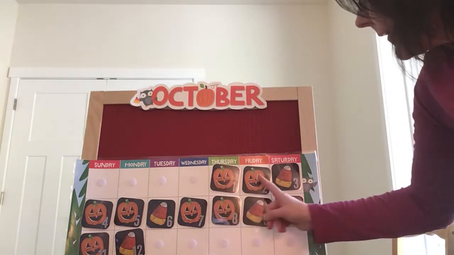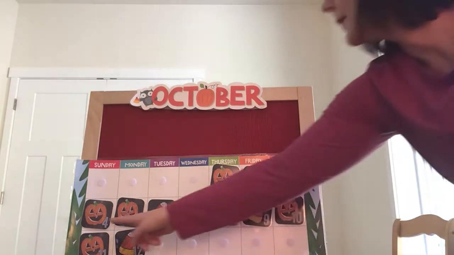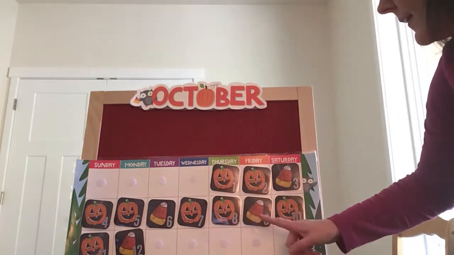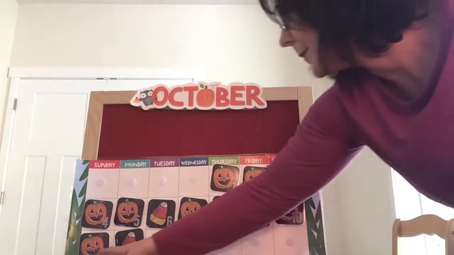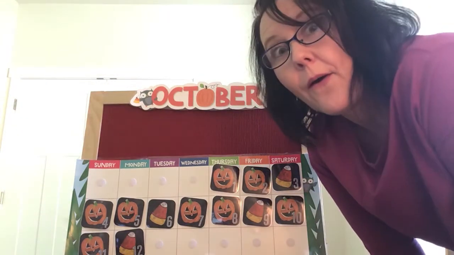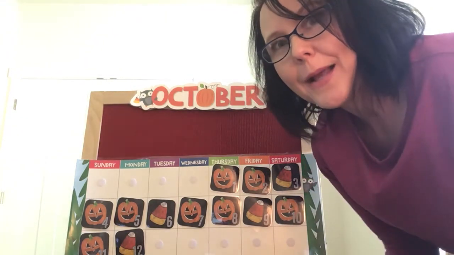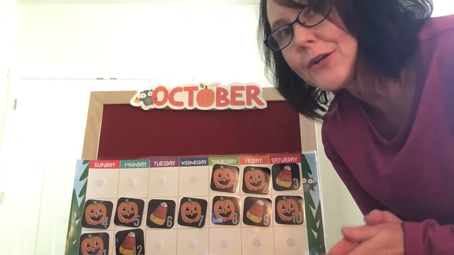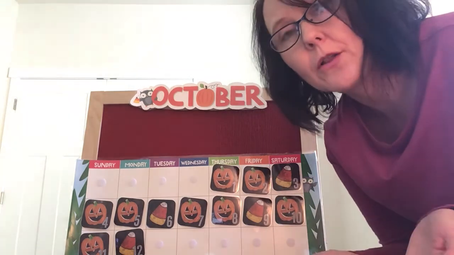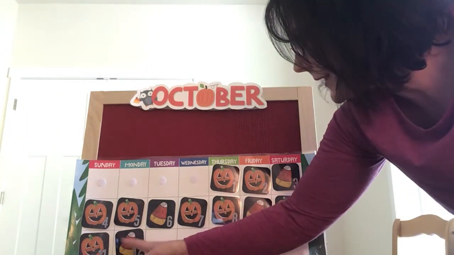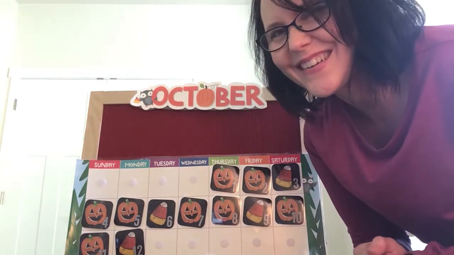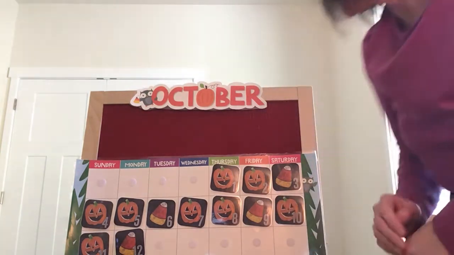It's pumpkin, pumpkin, candy corn. Pumpkin, pumpkin, candy corn. What do you think comes next? I think it might be a pumpkin, because our pattern is pumpkin, pumpkin, candy corn. And then we start all over again. So after candy corn is going to be pumpkin. I bet it will be. We'll find out, okay? So I'm going to put away our calendar.